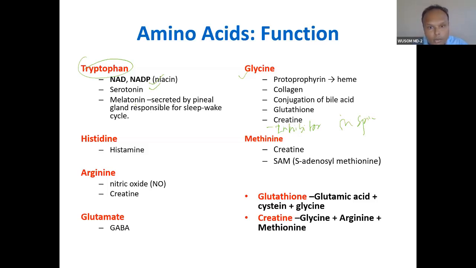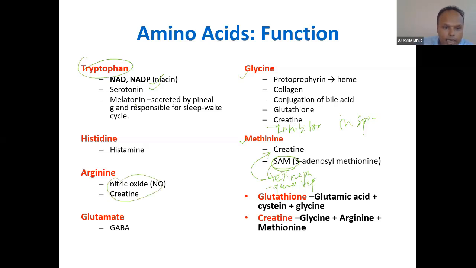And methionine, very important, SAM. SAM contributes to creatine. SAM contributes to creatine, also to epinephrine. You can write epinephrine also. SAM contributes to epinephrine also. And SAM also contributes to gene regulation. So you can write everything here related to SAM and methionine, because SAM is modified methionine.